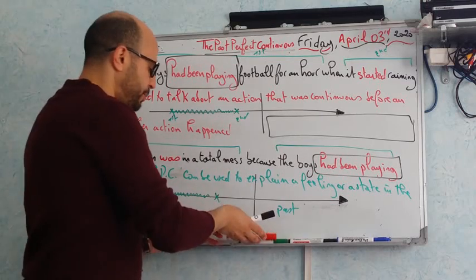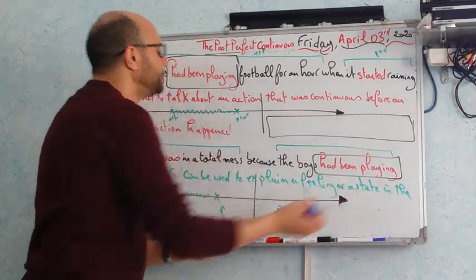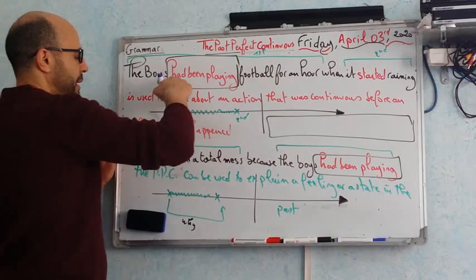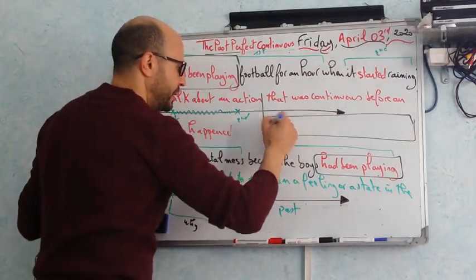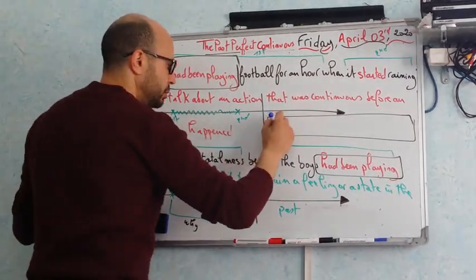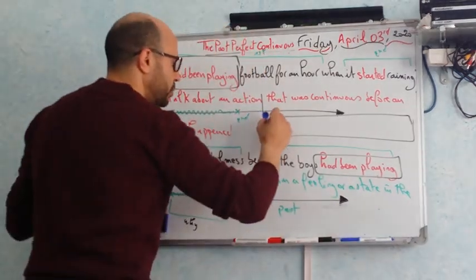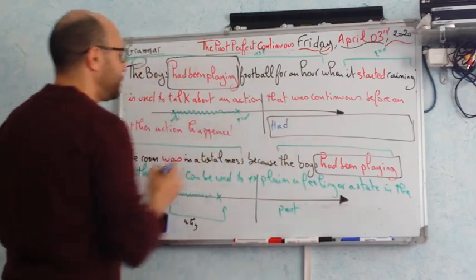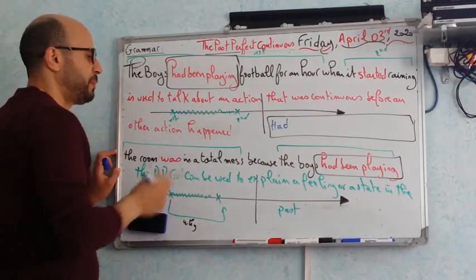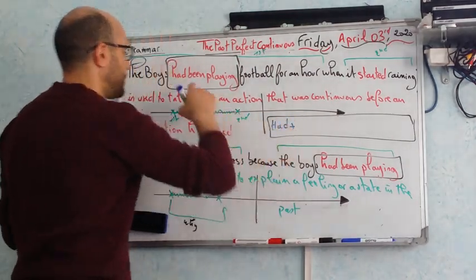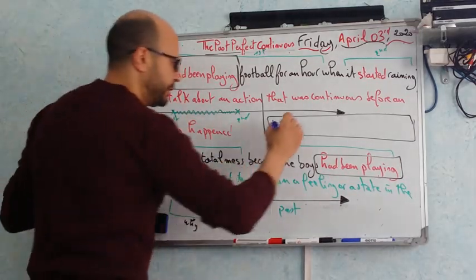So the past perfect continuous is formed by using the verb had, always had. Let's try this one. So had, which is the verb to have in the simple past, always had. Plus been, always been.